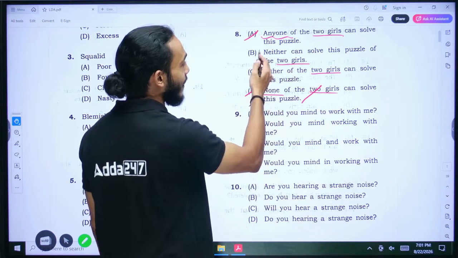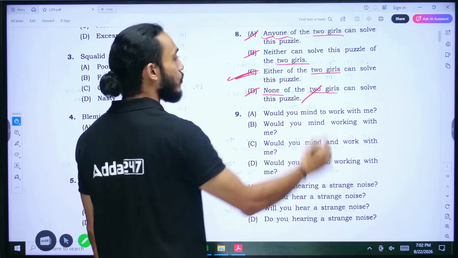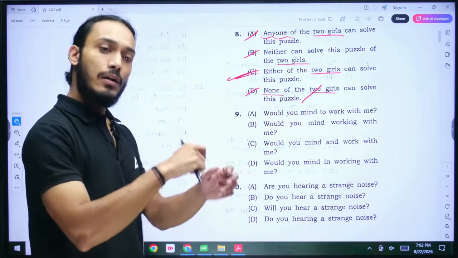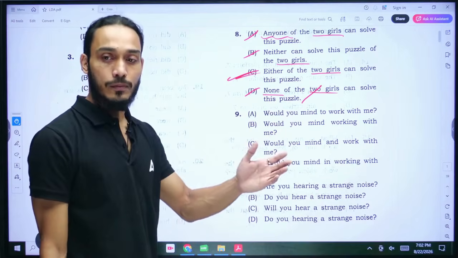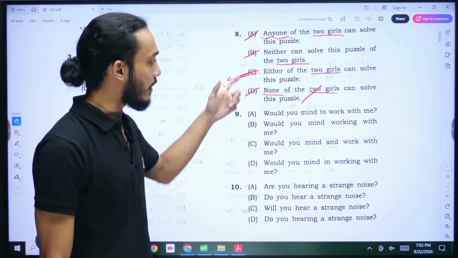The sentence doesn't make sense. The correct sentence here that makes sense is either of the two girls can solve this puzzle. That means there are two girls. Ask any one of them, either of the two will be able to solve the puzzle. All right, that's the correct option.